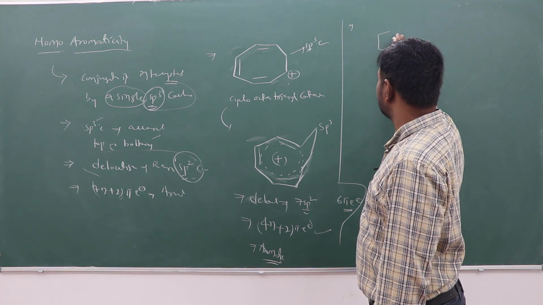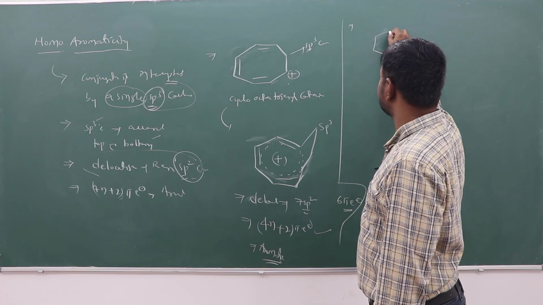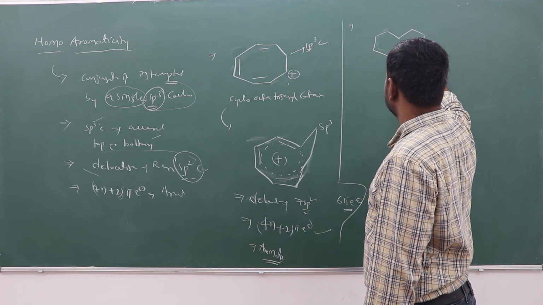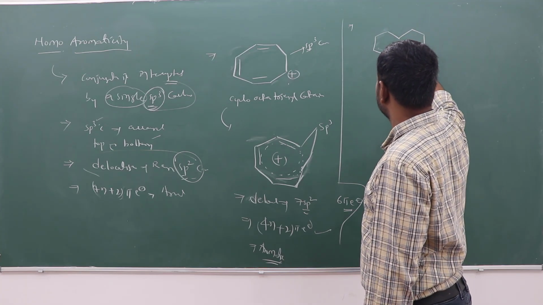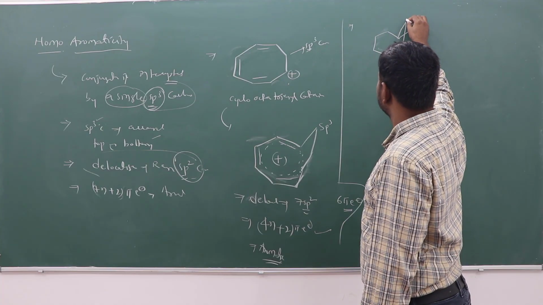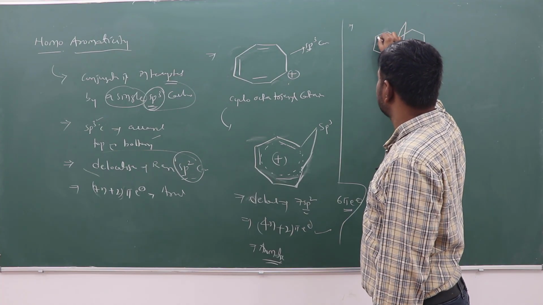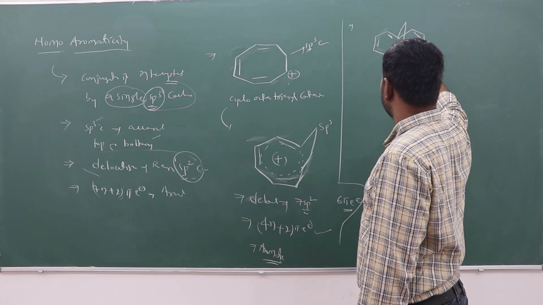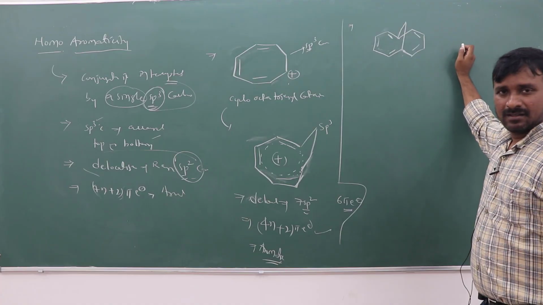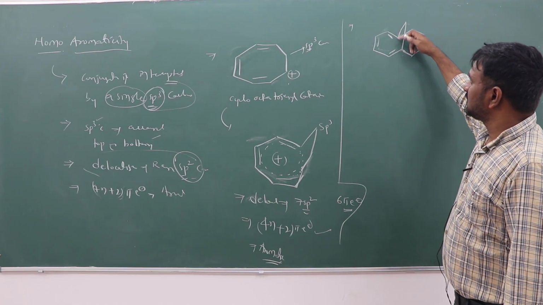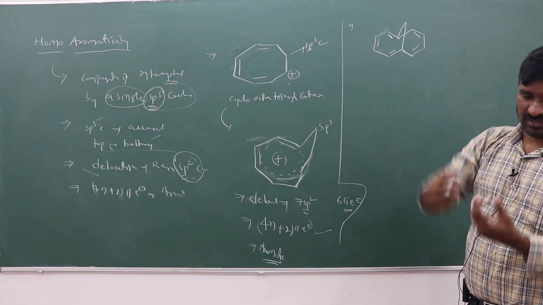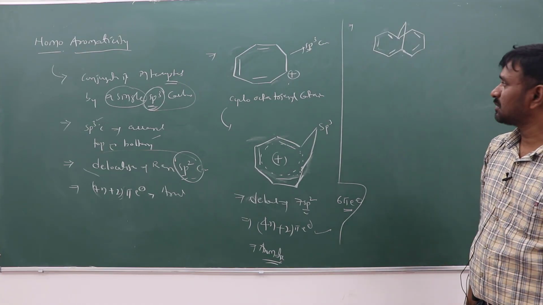Take one more example, this compound. Here the sp3 carbon is arranged at the top of the ring, top or bottom, like the remaining sp2 carbon positions.